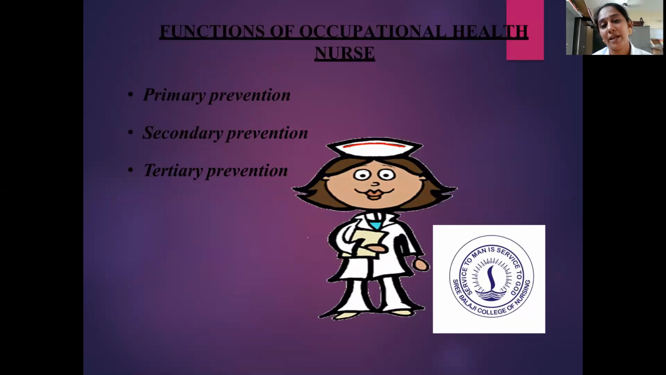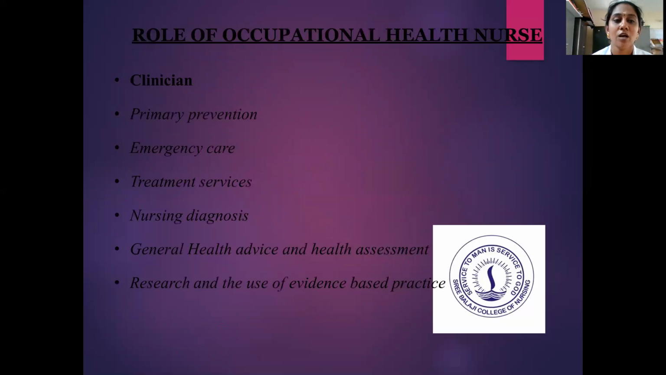Now we will move on to the main aspect, that is the function of our occupational health nurse. What is their main role? Primary prevention, secondary prevention, and tertiary prevention. The occupational health nurse has to concentrate on all these three aspects of prevention. The role of the occupational nurse as a clinician includes primary prevention, emergency care, treatment services, nursing diagnosis, general health advice and health assessment, research, and the use of evidence-based practice.